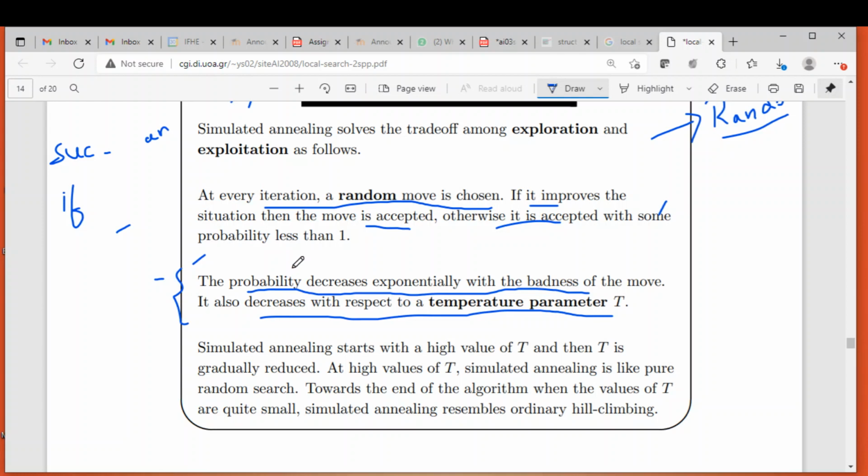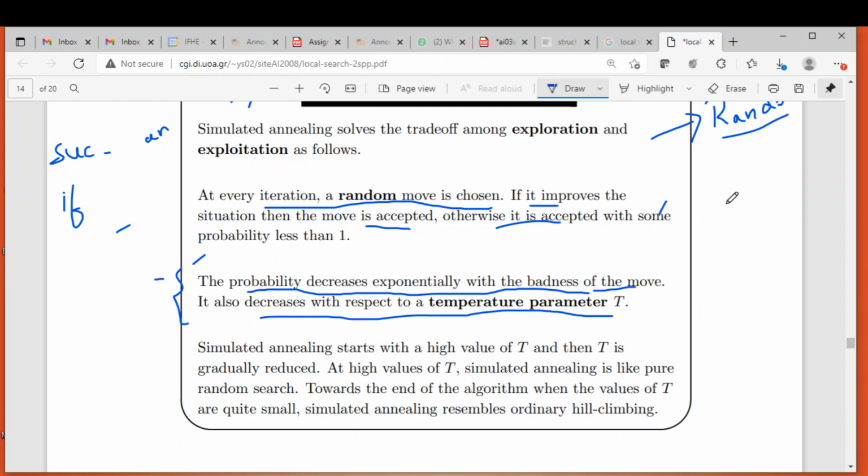What are the two things? So always the probability will be less than 1, but still the probability will further decrease based on the badness of the move, and it also decreases with respect to the temperature, right? As the temperature decreases, this probability will decrease. Badness of the move means,